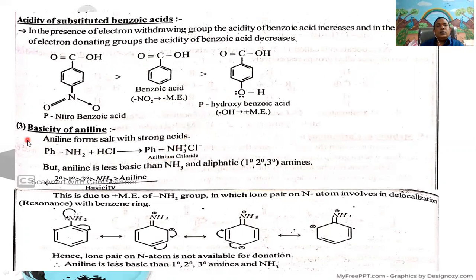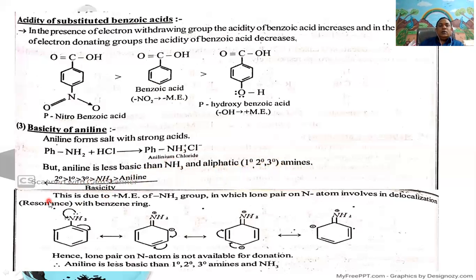Next, third one is basicity of aniline. Aniline forms salt with strong acids like HCl. Aniline plus HCl gives anilinium chloride. But aniline is less basic than ammonia and aliphatic primary, secondary, and tertiary amines. The basicity increasing order is secondary amines greater than primary greater than tertiary greater than ammonia greater than aniline.